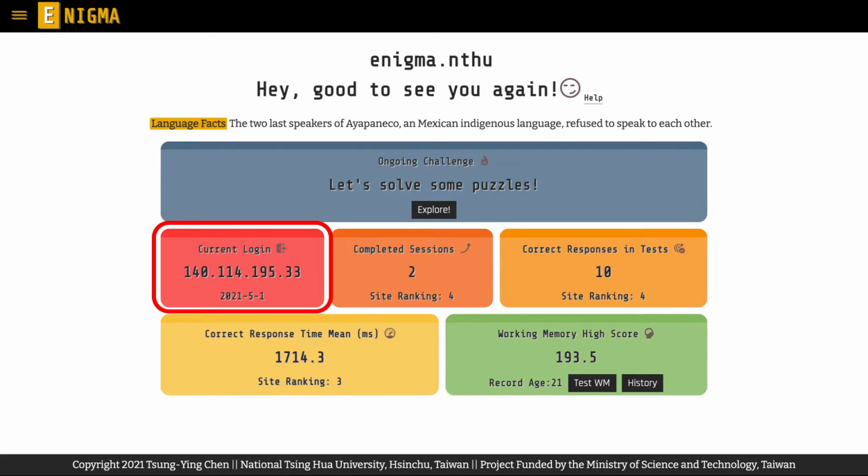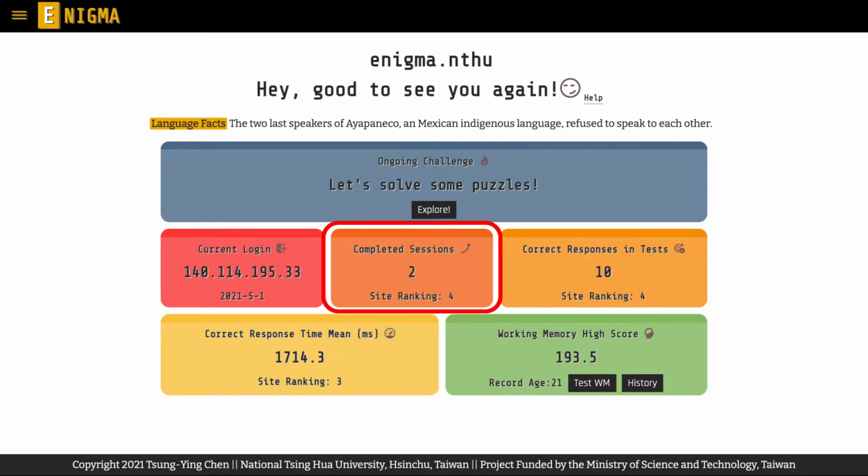In the middle to the left, it is the current login section. You will see your current login IP address and login date, just for your reference. As explained in our terms and conditions, part of this information will be recorded in the challenges you participate in. In the middle, the Complete Sessions section records the number of test sessions you completed.